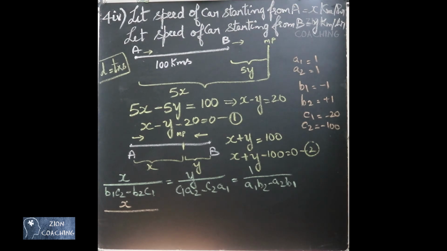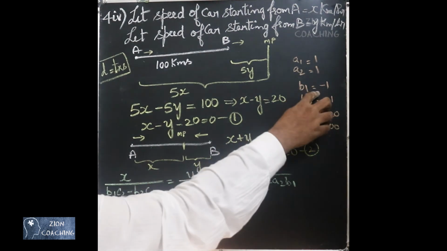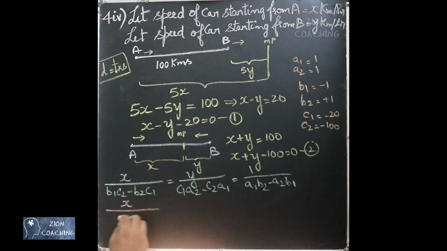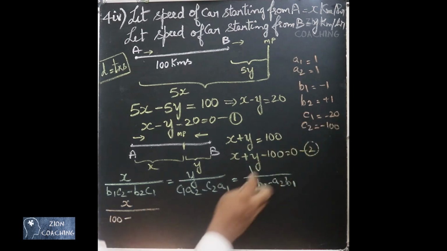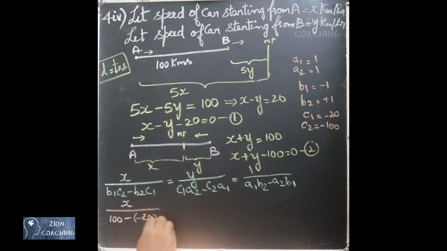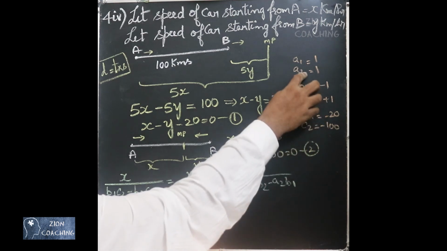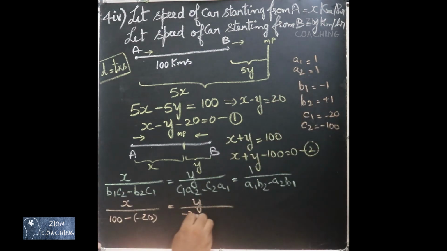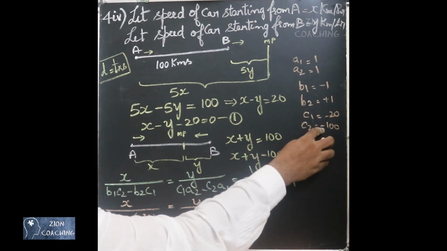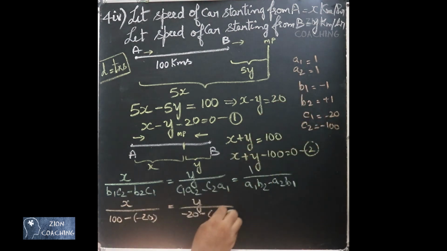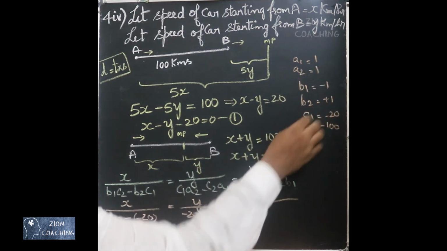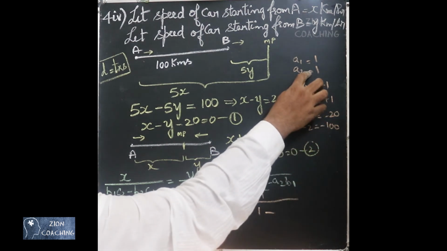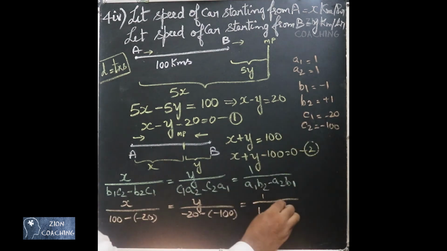Now we are going to substitute it here. x by b1 into c2, -1 into -100 is 100, minus b2 into c1, that is 1 into -20, equal to y by c1 into a2, -20 into 1, that is -20, minus of c2 into a1, that is -100 into 1, which is -100, equal to 1 by a1 into b2, 1, minus a2 into b1, that is 1 into -1, which is -1.